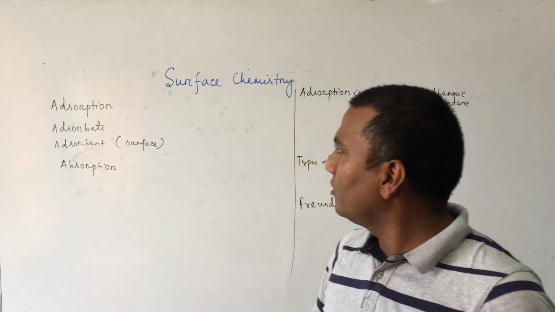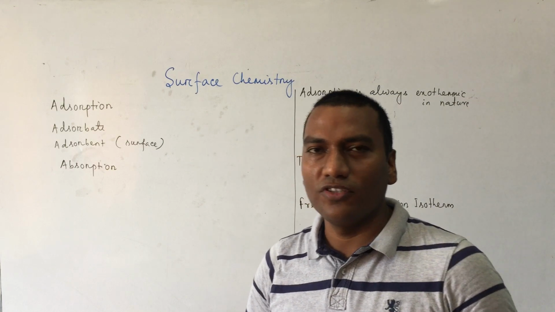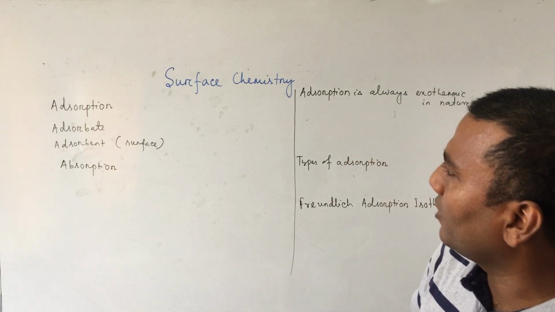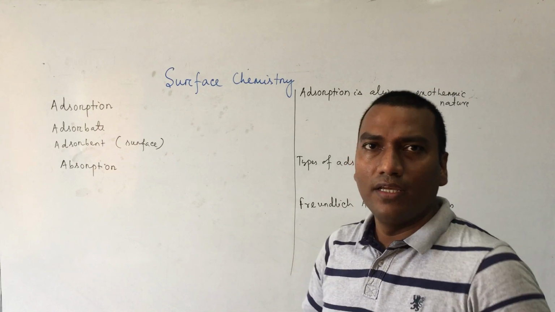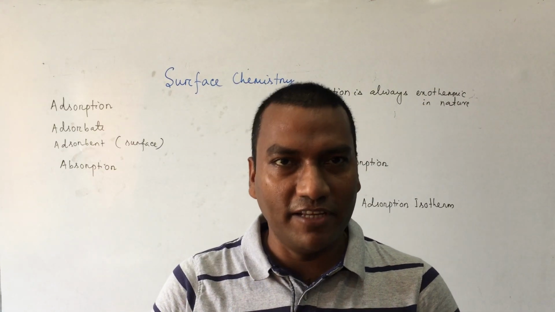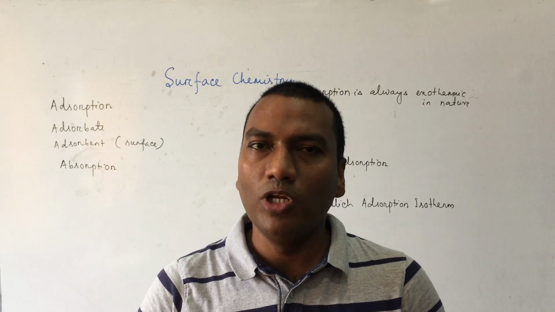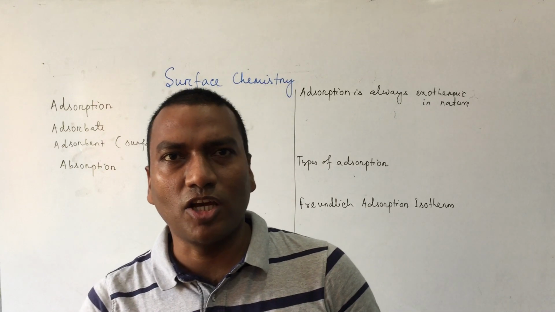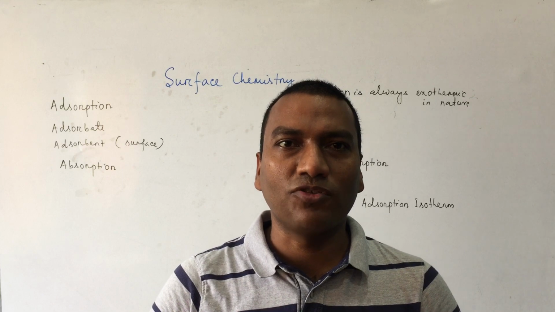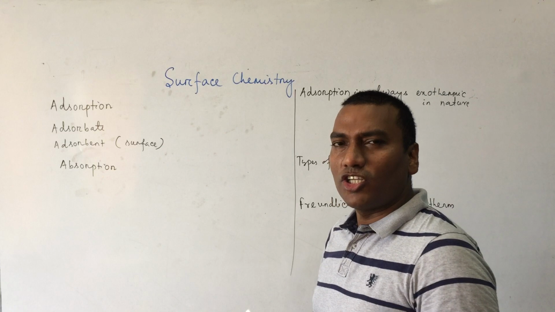In this class today we will read what is surface chemistry. This is the 5th chapter in our NCERT book. In this chapter we will read different terms and different definitions. This chapter is purely theoretical, no numericals are there. Whatever terms we are dealing with in surface chemistry are all associated with surface. That's why the chapter is called surface chemistry.